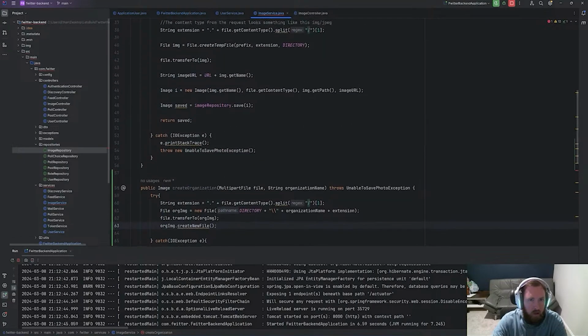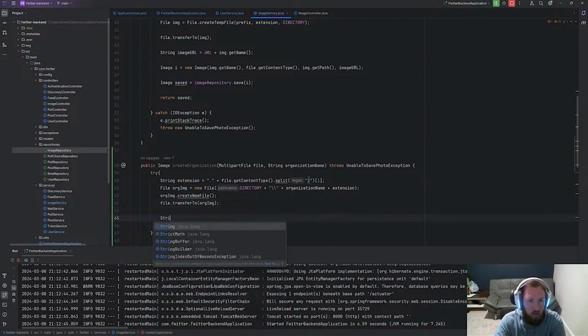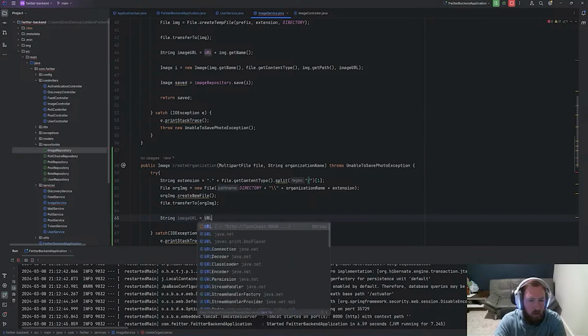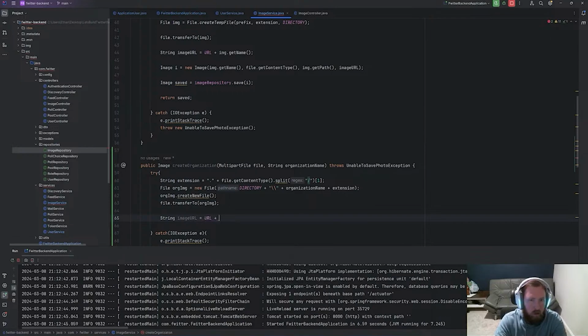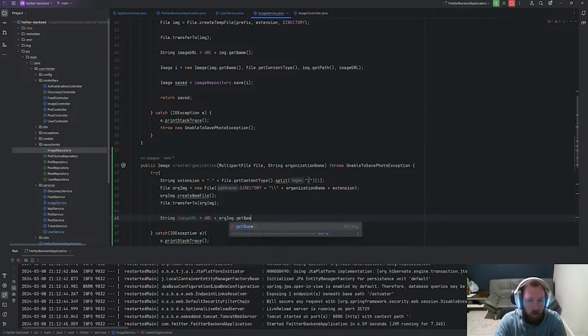Here actually we said this first, so maybe we want to create the file first, and then we want to say org image transfer to. Then we can say string image URL equal to URL plus org img dot get name, which should just be the organization name. And then finally we can go ahead and say image I and do all this stuff.